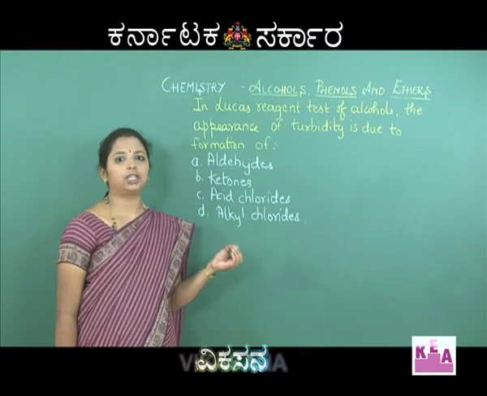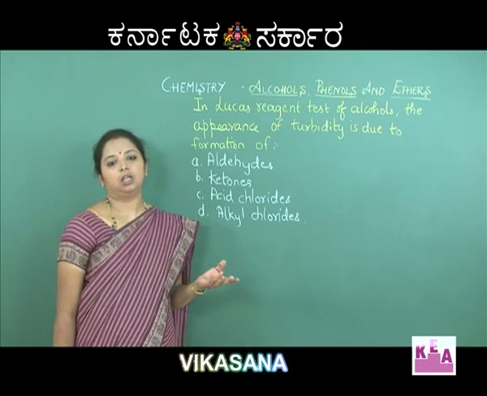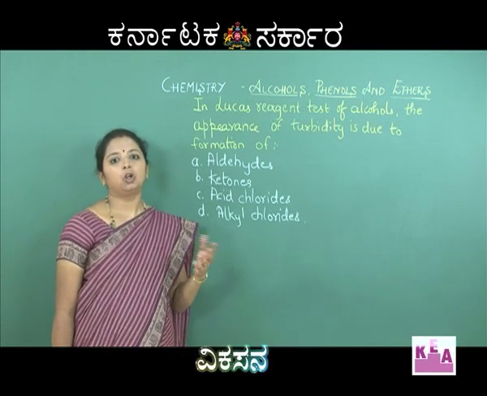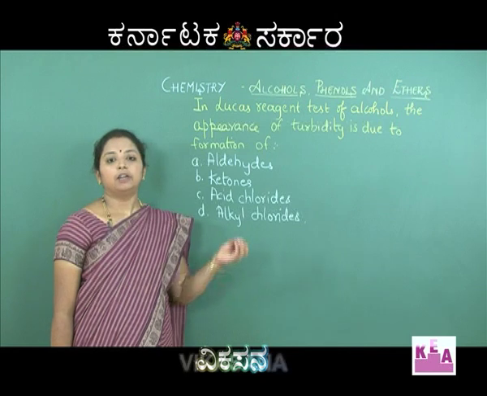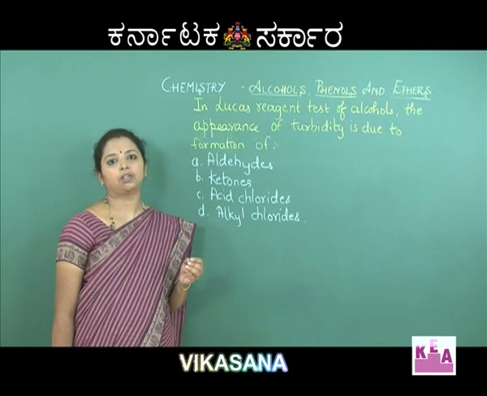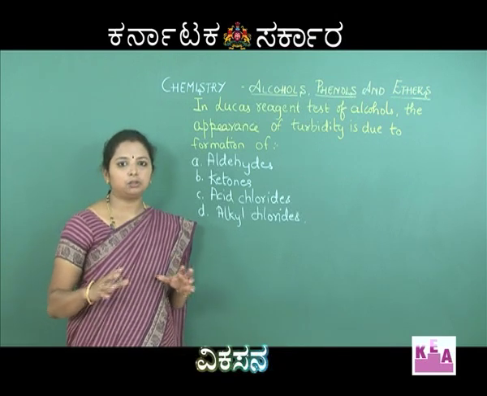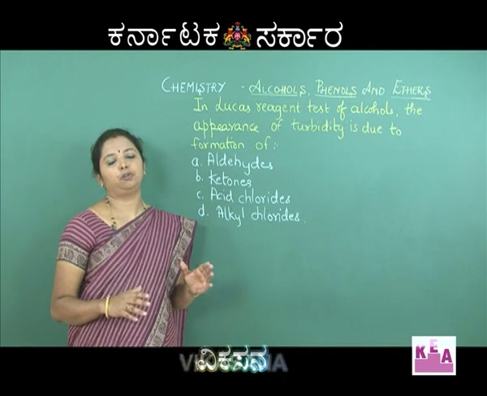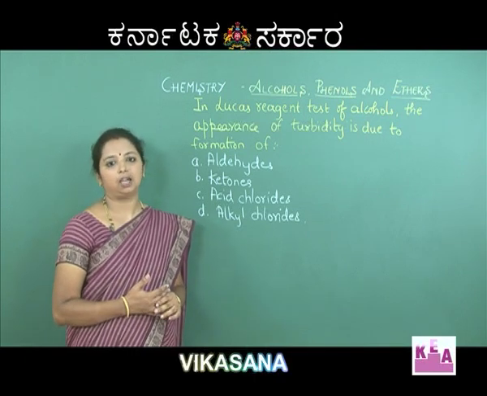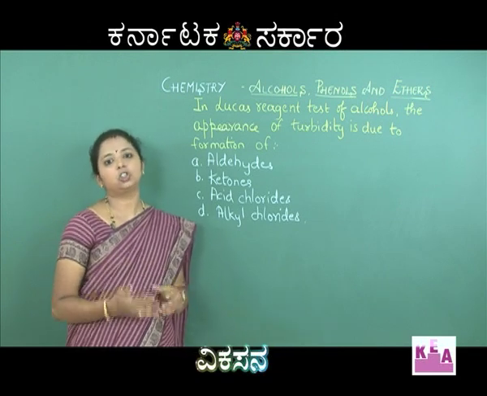Primary alcohols, when they react with Lucas reagent, the turbidity does not appear at all. Whereas secondary alcohols react with Lucas reagent and turbidity appears only on heating after some time. Tertiary alcohols react with Lucas reagent and turbidity appears immediately, and because of these different ways of reacting, we can use this test for distinguishing alcohols. But what is happening in the Lucas reagent test? That also should be known.